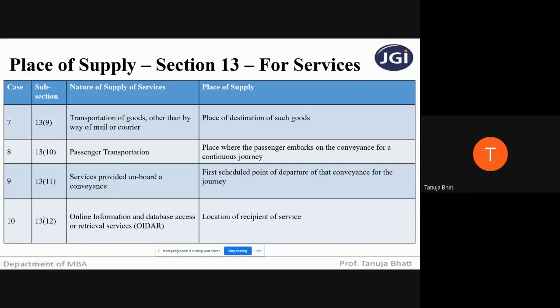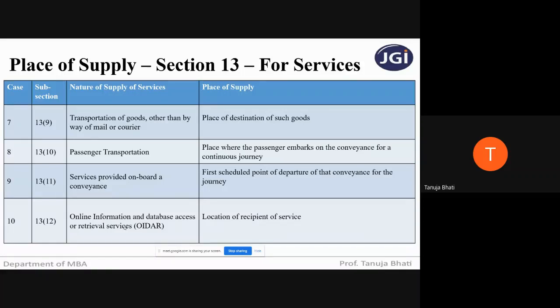Next, under section 13, subsection 12, if the nature of supply of services is in the form of online information and database access and or retrieval services. So if it is OIDAR, that is, any online information and database access or retrieval services has been given, then it is always going to be the location of the recipient of service.